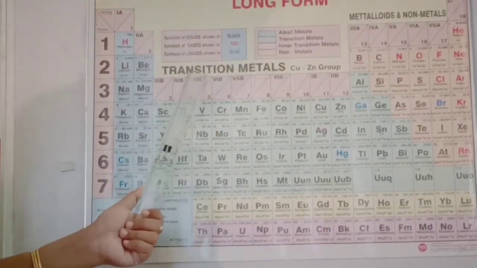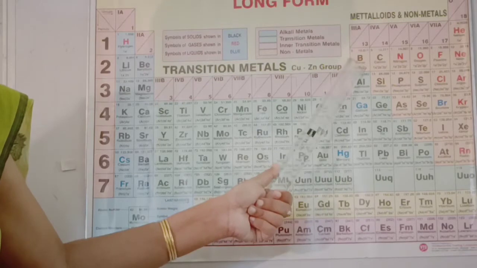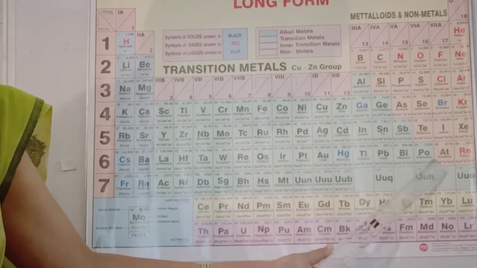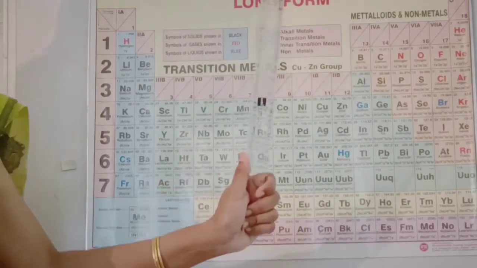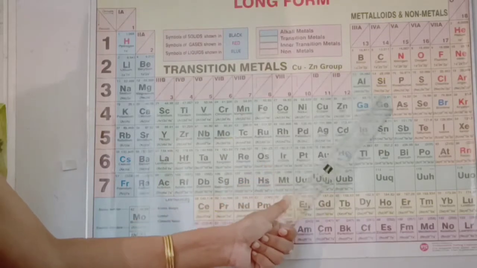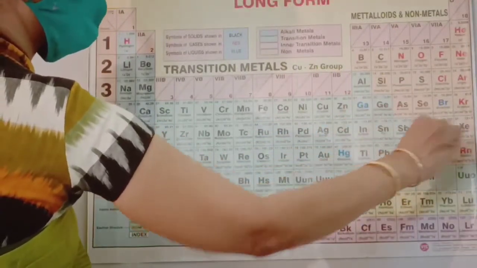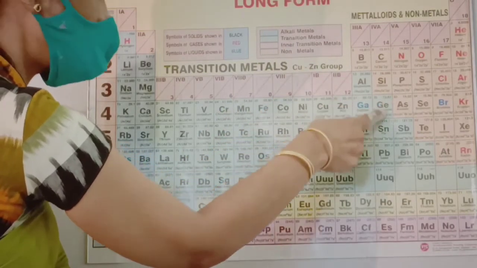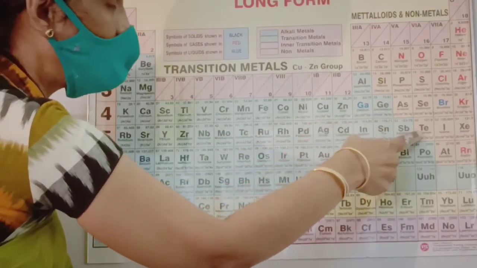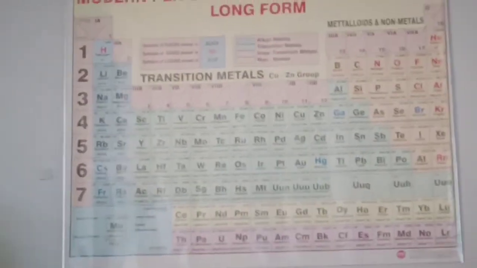In this table, you can see a staircase-like structure in pink color. Boron, silicon, arsenic, tellurium, astatine. The elements very near this demarcation, this ladder-like structure, like boron, silicon, arsenic, germanium, and tellurium, are metalloids, meaning they have the properties of both metals and non-metals.